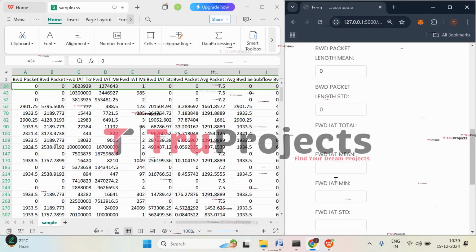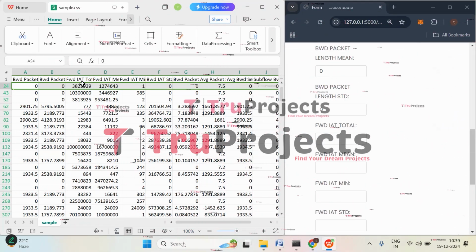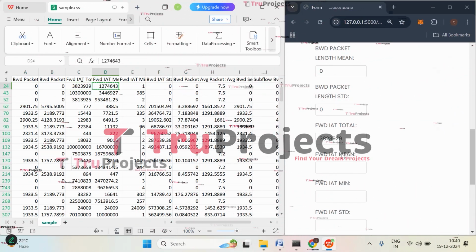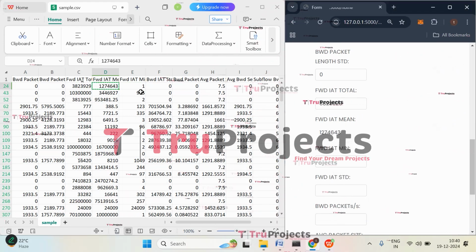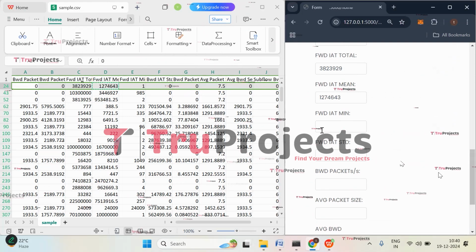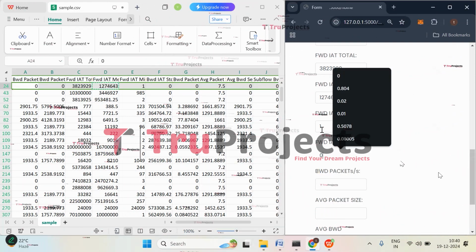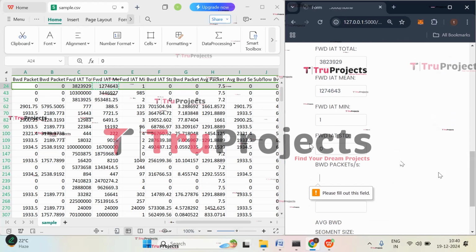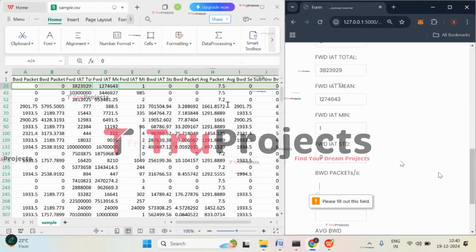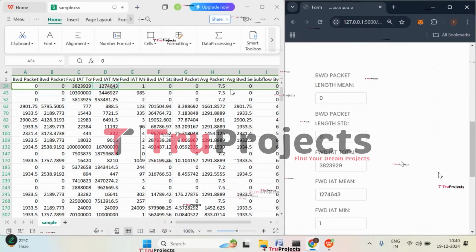0, 0. The next value is forward IAT total, forward IAT mean. The next value is 1, that is forward IAT min is 1. 0 is the backward IAT total. So here we have entered something wrong. Just wait. So the first two values are 0.